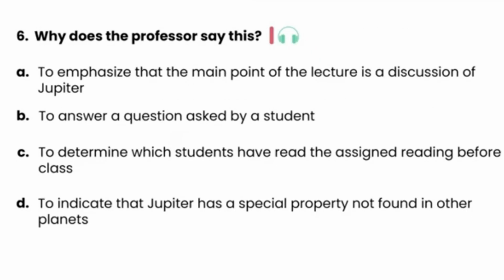6. Why does the professor say this? Any collection of material that is close enough to the sun cannot remain an independent object for terribly long. Either it will collide with and become absorbed by one of the innermost planets, Mercury, Venus, the Earth, or Mars, or it will be sucked into the gravitational pull of the sun. But does anyone remember what is the next planet in the solar system after Mars? Isn't it Jupiter? Yep, it's Jupiter. And what do we know about Jupiter?